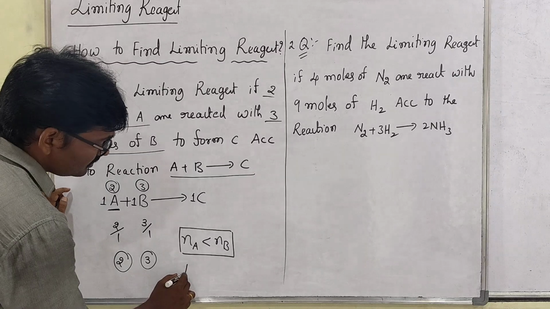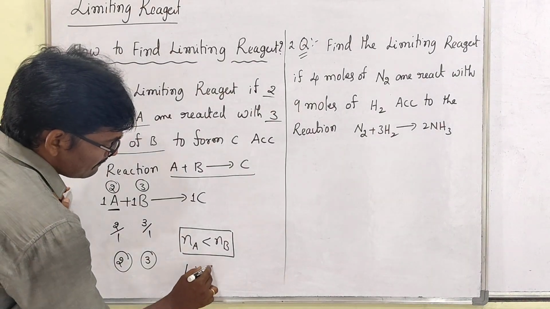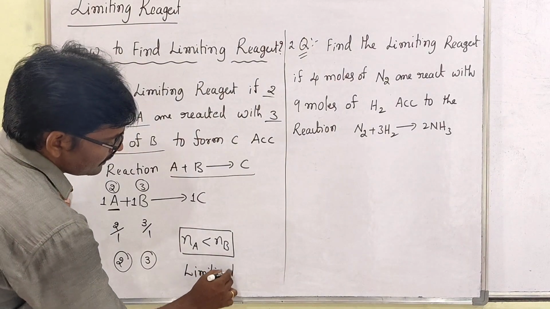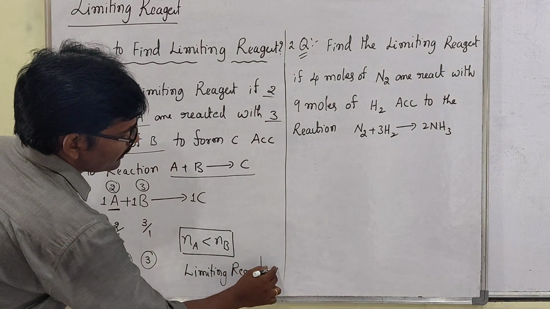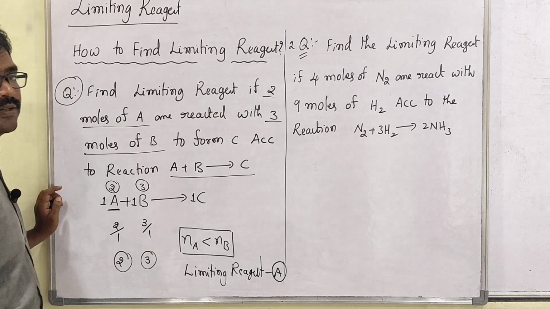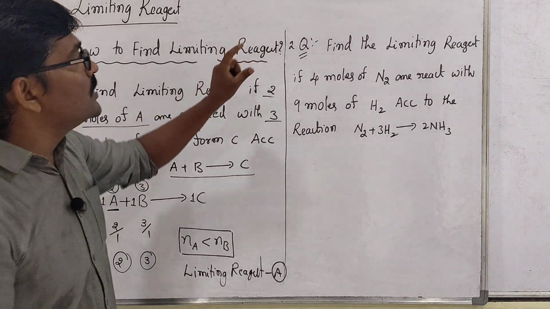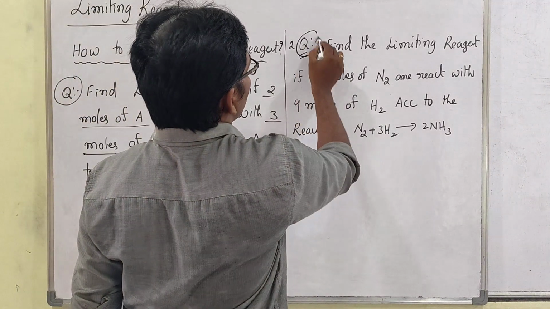So the limiting reagent is A. A is the limiting reagent. Look at one more question that is there. Same type of question.